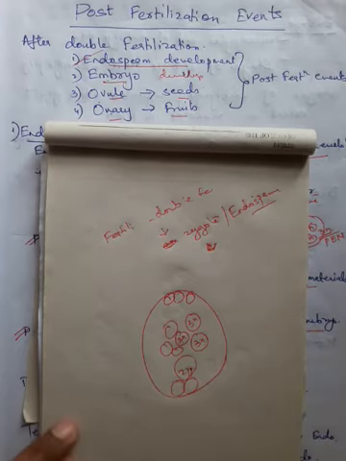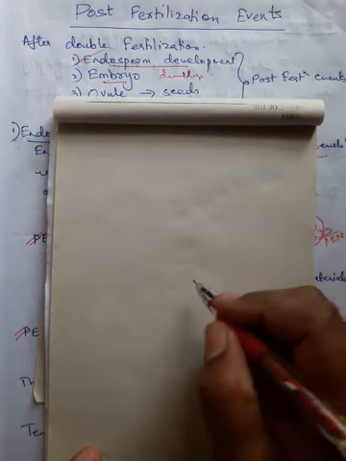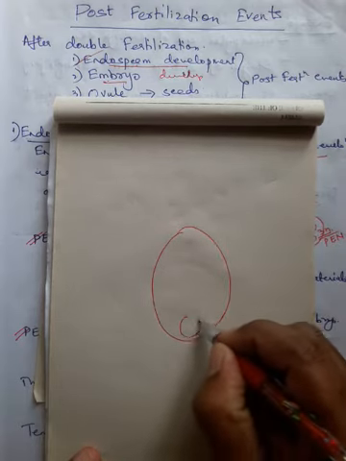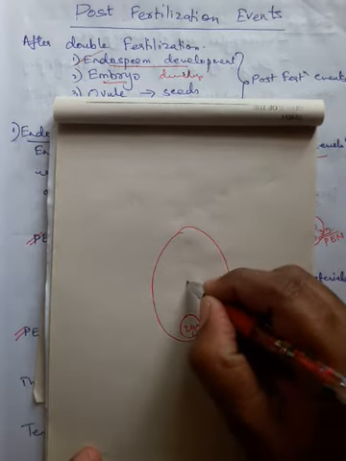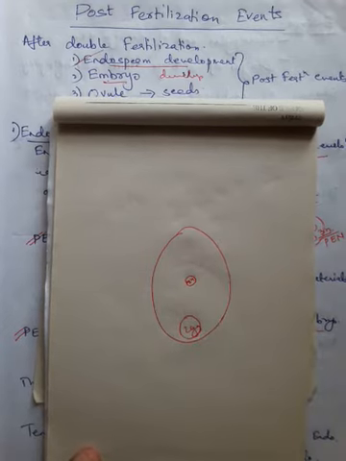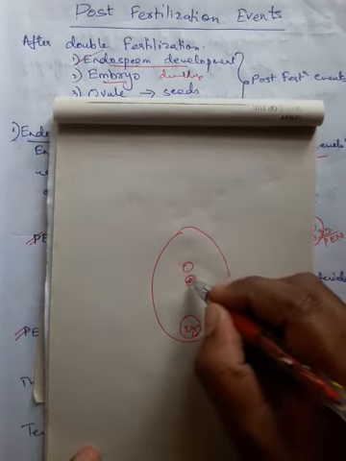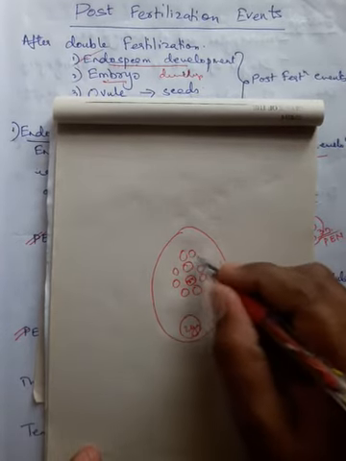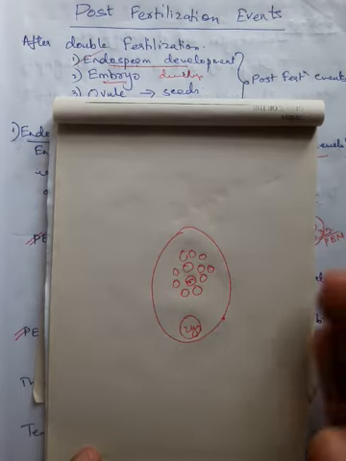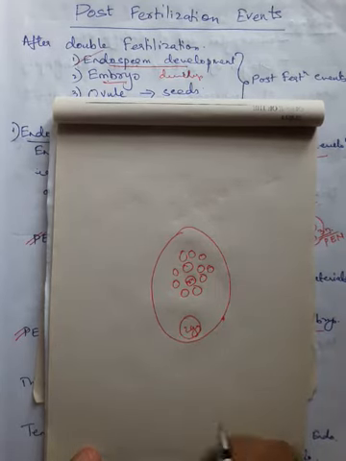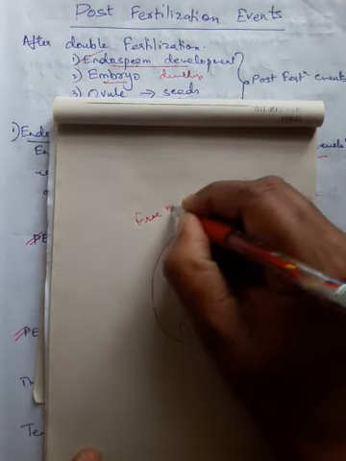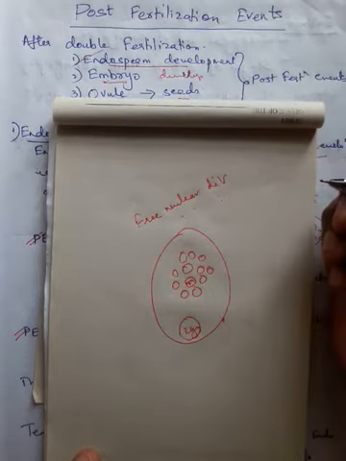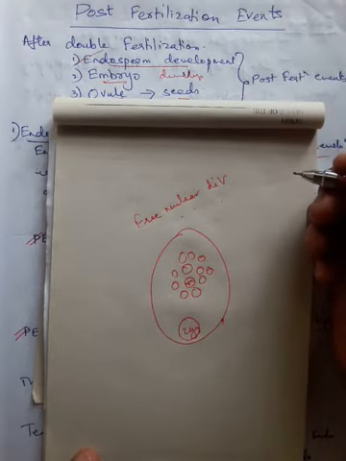This is the embryo sac, with the zygote here and the triploid nucleus here. The nucleus will become 2, 2 becomes 4, 4 becomes 8, 8 becomes 16 and so on. In the beginning only the nucleus divides. That is why it is known as the free nuclear stage.